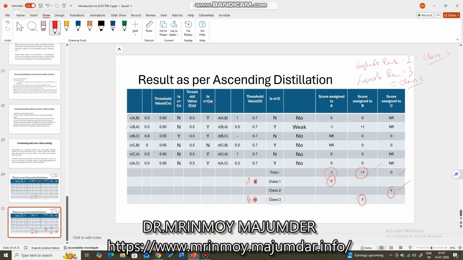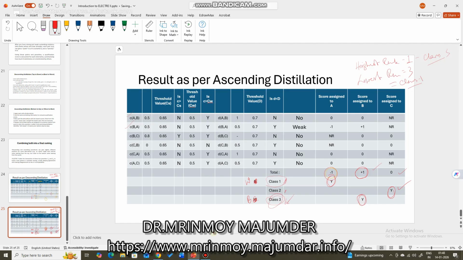Here class 1 represents the best class, class 3 represents the worst class, and class 2 is in between them. So in case of ascending, the worst scored alternative is assigned the best class and the best scored alternative is assigned the worst class.